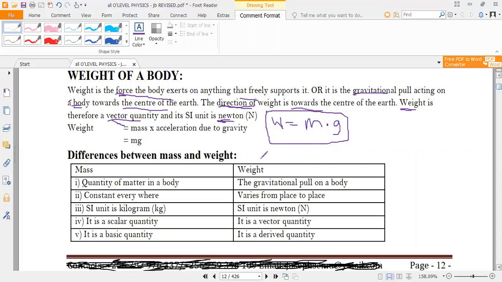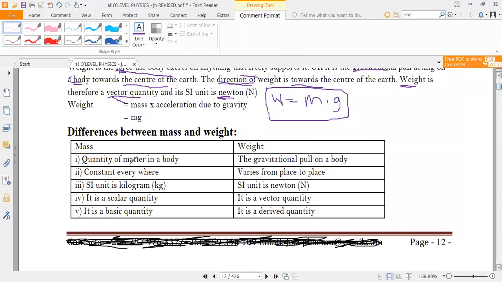So weight is different from mass. Most people tend to confuse weight and mass. So the differences between weight and mass are given in the table below. So we define mass as the quantity of matter contained in a body, whereas weight is that gravitational pull on a body. Then mass of a body is constant anywhere. So if a body is taken to any planet, its mass remains constant, whereas the weight of a body varies from place to place.